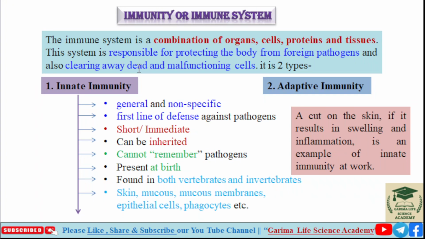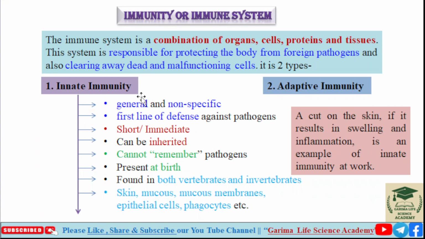Immunity or the immune system is mainly of two types. The first one is innate immunity and the second is adaptive immunity. In this lecture, we are going to learn one by one. First, I am going to discuss innate immunity in detail.